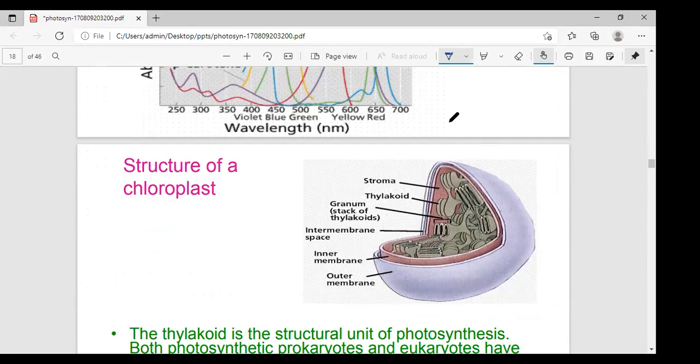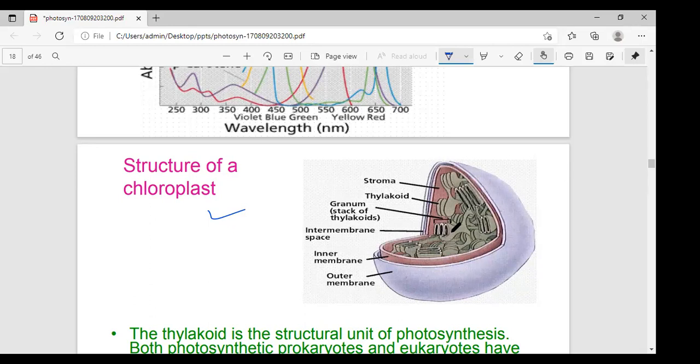See here, this is a chloroplast picture. This one is a chloroplast. See the structure of the chloroplast. I'll explain. This is the chloroplast structure. Chloroplast is the cell organelle which contains all the photosynthetic pigments. The chloroplast is one of the largest cell organelles, the largest cell organelle of the mesophyll cells.